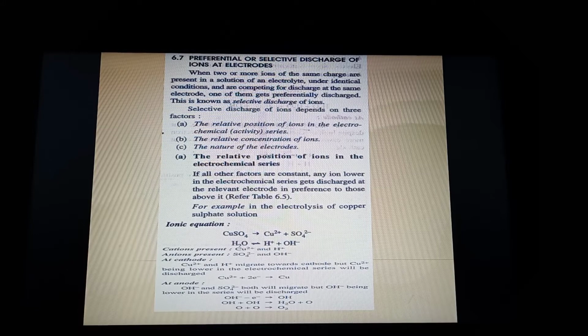If we have to report the products for a dilute solution of copper sulfate, our observation will be a reddish brown, or you can say pink, deposit. Copper is always reddish brown or pink. Both are acceptable. A reddish brown or pink deposit at the cathode, and at the anode we will say a colorless, odorless gas is evolved that rekindles a burning splinter.